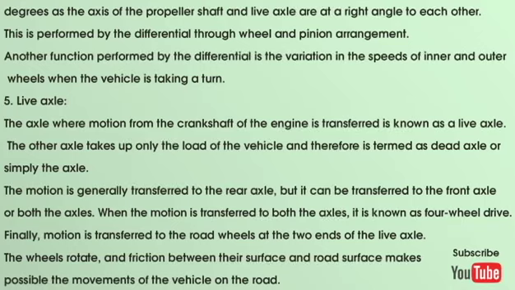Finally, motion is transferred to the road wheels at the two ends of the live axle. The wheels rotate, and friction between their surface and road surface makes possible the movements of the vehicle on the road.